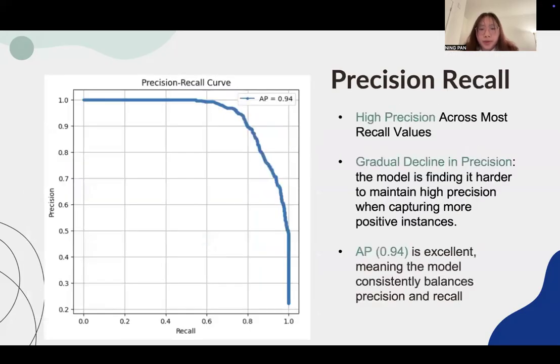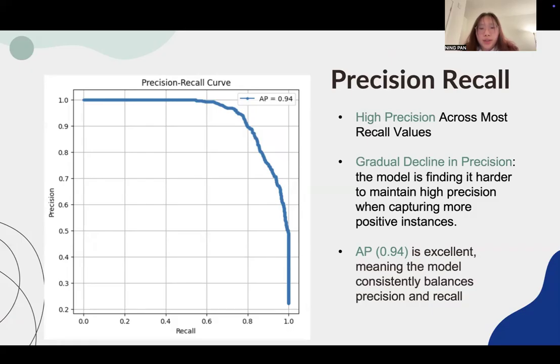The precision recall curve illustrates the trade-off between precision and recall at different decision thresholds. The model maintained high precision across almost all recall values, but as recall approaches 1, precision drops sharply. This indicates that the model effectively identifies defaulters with minimal false positives, but attempting to capture all defaulters leads to a significant increase in false positives.